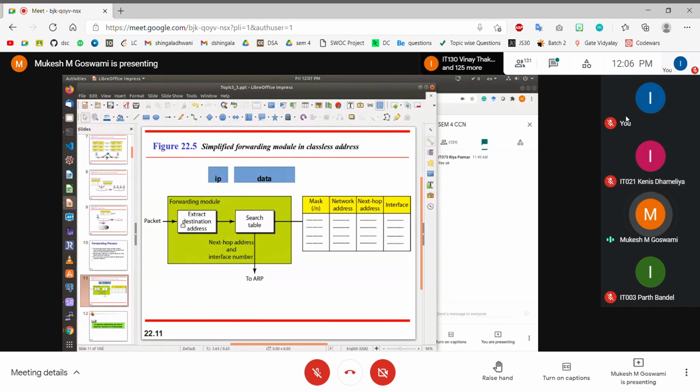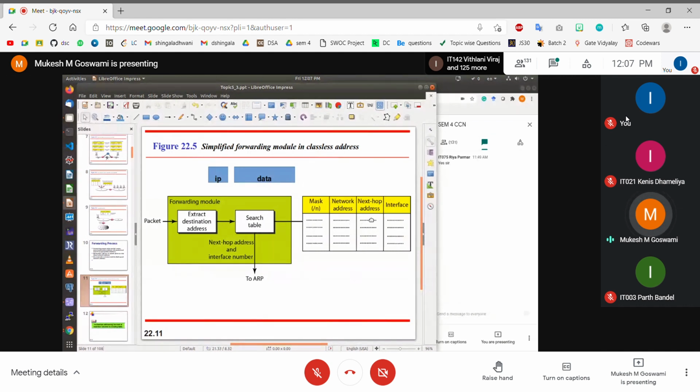So the first thing that you do is extract the destination IP address, and then compare it with the network address. How do you do that? Because this is an IP address, and this is a network address. You have to first convert the destination IP address into the destination network address. You have the subnet mask information here, so you apply the subnet mask onto the destination IP address and obtain the destination network address. Then you compare it with the network address in the routing table. If they both match, then you have the matching entry in the routing table.